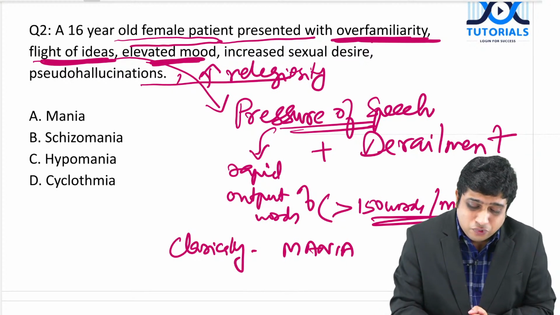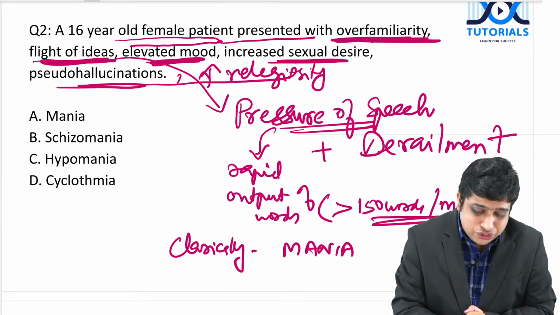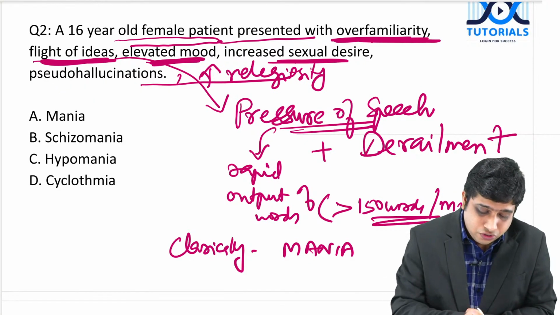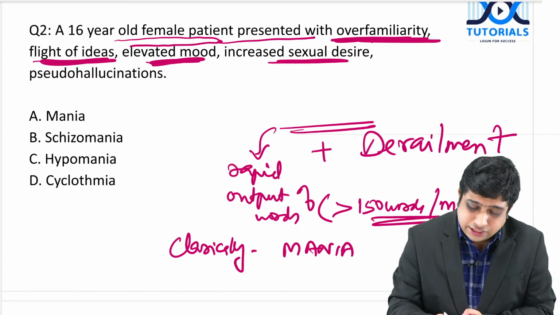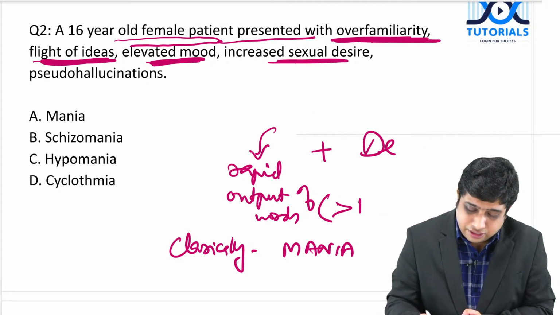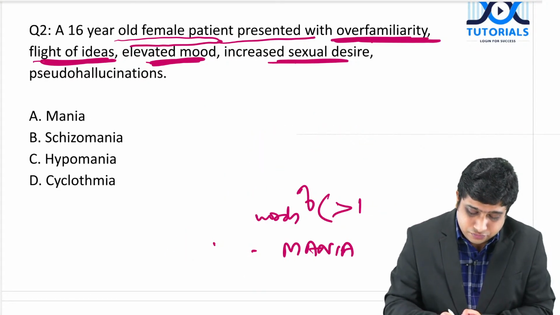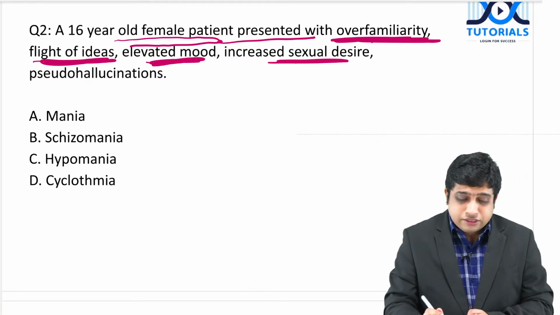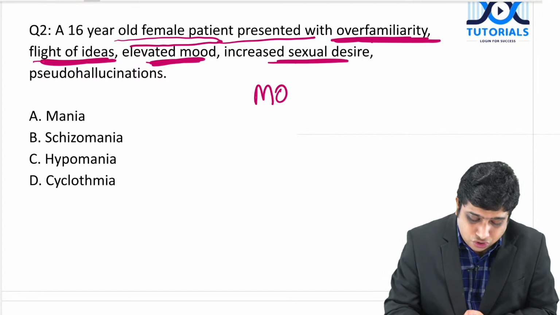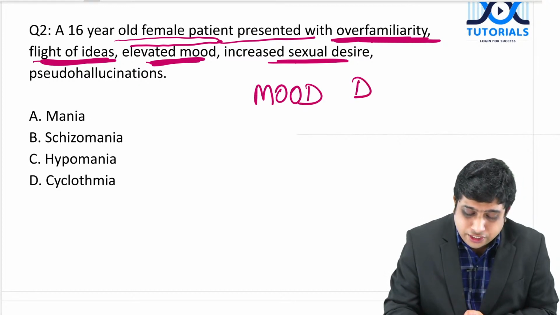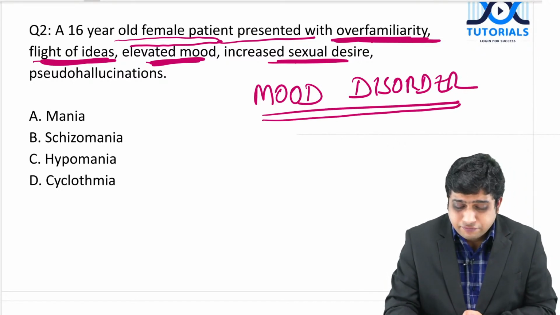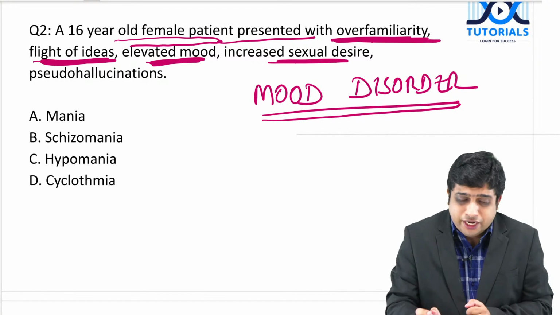Then elevated mood, increased sexual desire, pseudo hallucinations. So what is all this? I will come to it. First of all, this is a condition of a mood disorder. Mood disorder is a term which we commonly use.